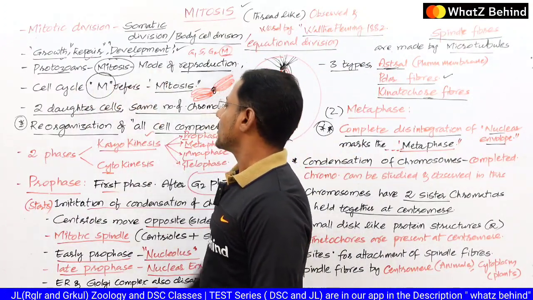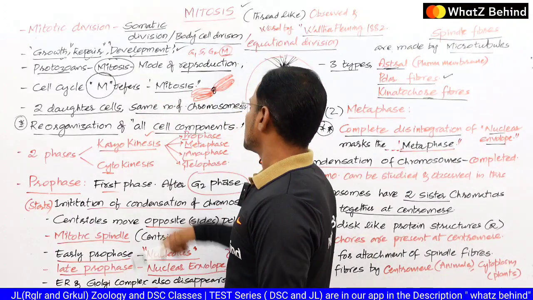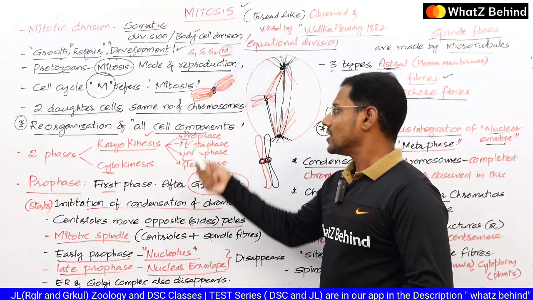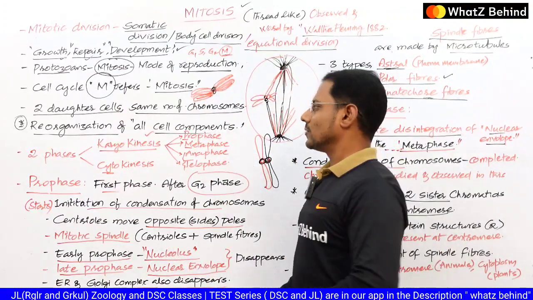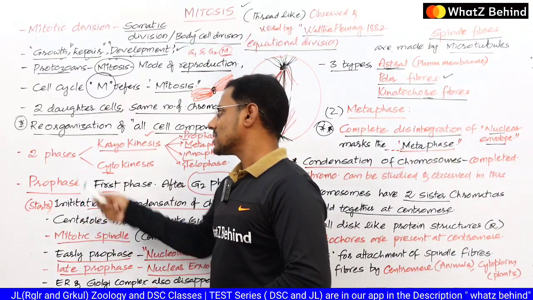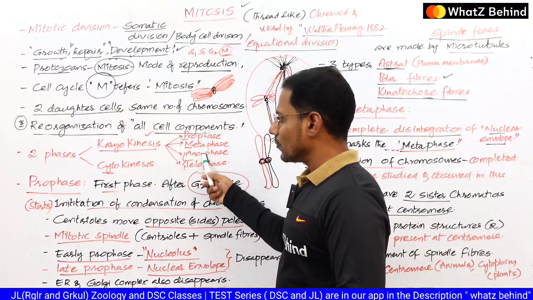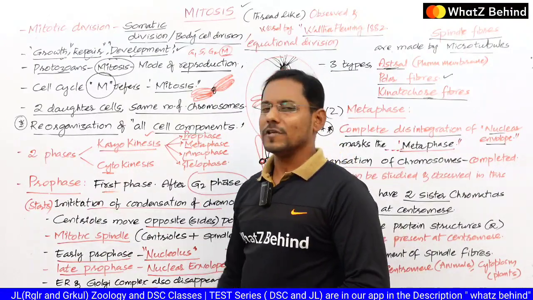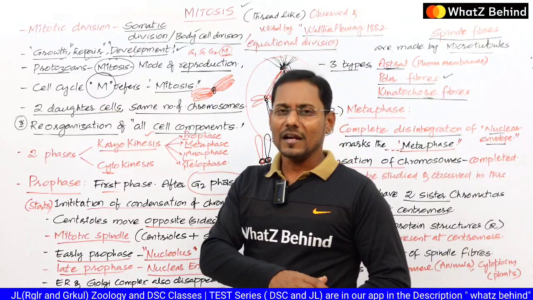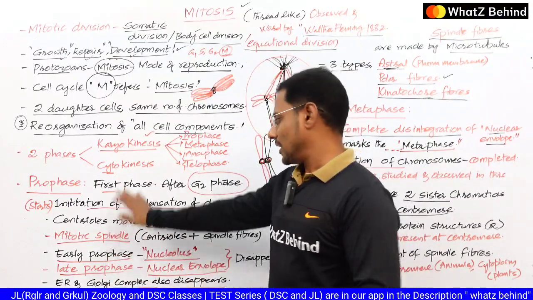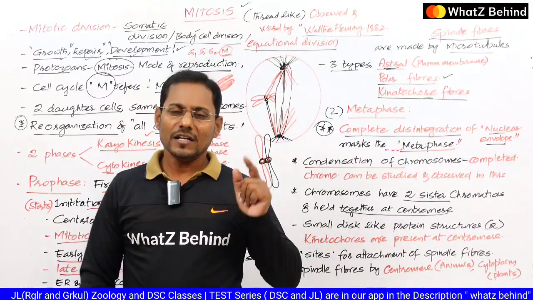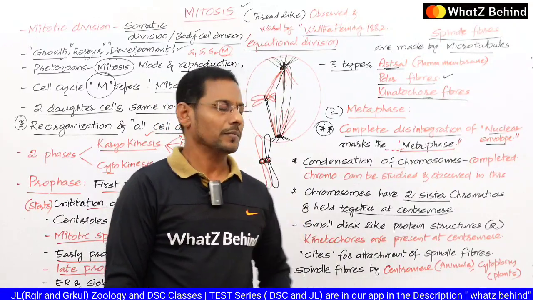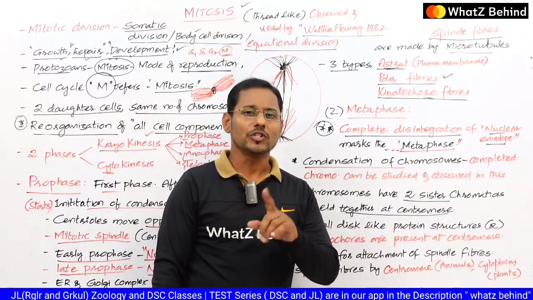So ఇక్కడ దేనికి ఉపయోగపడినది గుర్తుపెట్టుకోండి. అండ్ M refers వచ్చేసి ఏది గుర్తుపెట్టుకోండి, 2 daughter cells మనకు తెలిసిందే, recognition, reorganization of cell components is an important point గుర్తుపెట్టుకోండి. Generally we didn't come across this in the lower levels. So two phase karyokinesis, cytokinesis దీంట్లో phase గుర్తుపెట్టుకోండి. And especially what are the things that take place in the prophase, compulsory గుర్తుపెట్టుకోండి, ఎందుకంటే they are entirely different from the school level. So కాబట్టి each and every point is important, there is a chance of asking questions from these phases. Mind this point. Compulsory ఈ phases నుండి క్వశ్చన్ అడగడానికి ఛాన్స్ ఉంది.